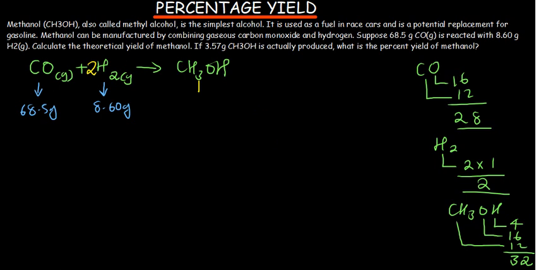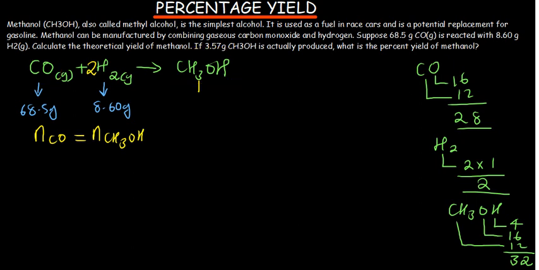Now the next thing we are going to do is first use carbon monoxide to find the mass of methanol that is formed. And how do we do that? We are going to compare the mole ratios. The number of moles of carbon monoxide should be equal to the number of moles of methanol. If you see, there is a 1 in front of carbon monoxide and a 1 in front of methanol, so their number of moles should be equal.